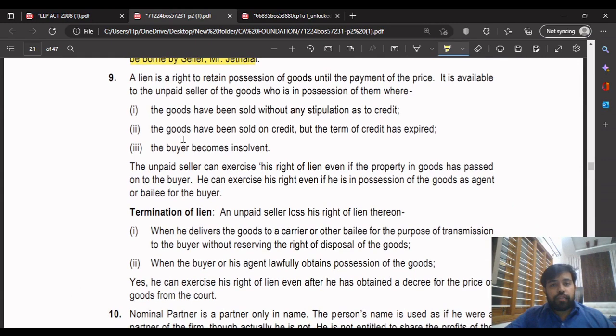So what they asked: an unpaid seller, and when can he exercise the right of lien? First of all, what is lien? Lien is the right to retain the possession of the goods until the payment of the price is received. It is available to the unpaid seller of the goods who is in possession of them, where the goods have been sold without any stipulation as to credit, where the goods have been sold on credit but the term of credit has expired, or where the buyer has become insolvent. In these three cases, he exercises the right to retain the goods until the payment of the price is received.